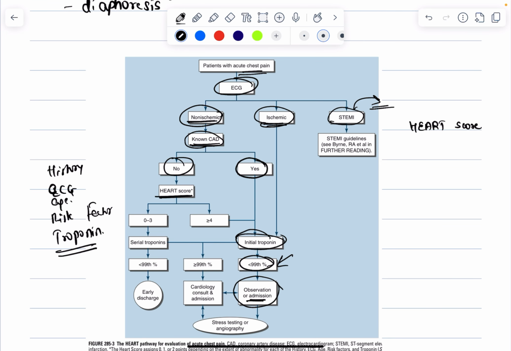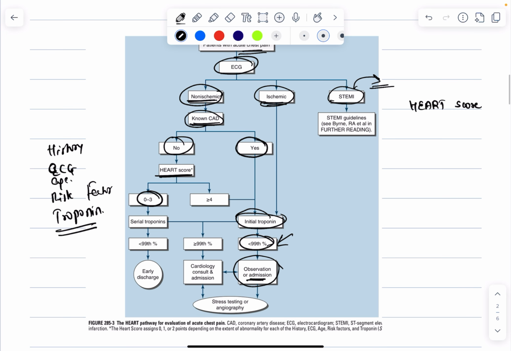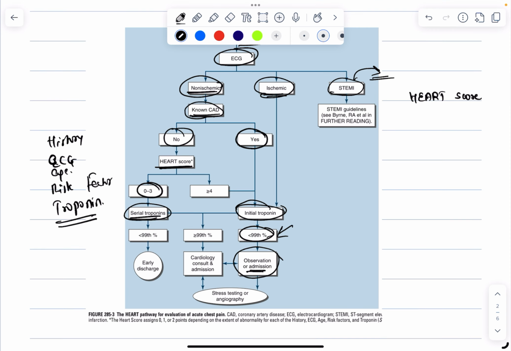So if the HEART score is in between 0 to 3, then you can just go for serial troponins if there is high index of suspicion. And if all the serial troponin values are less than 99 percentile, then you can safely discharge the patient. But if not, and if these values are more than 99 percentile, it means you should definitely call the cardiologist and get an opinion done.